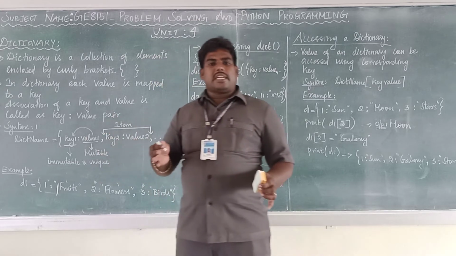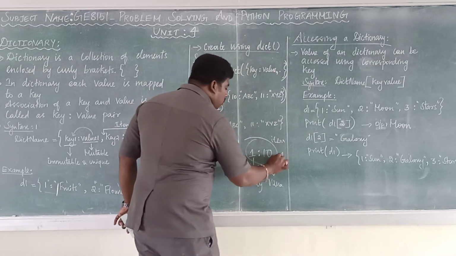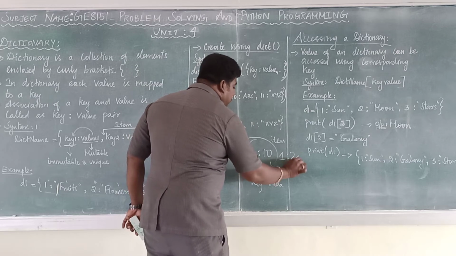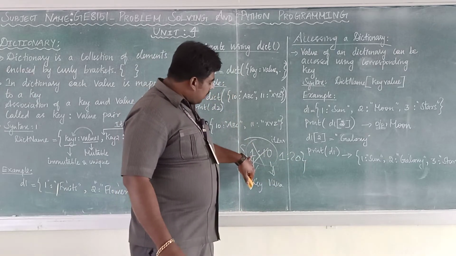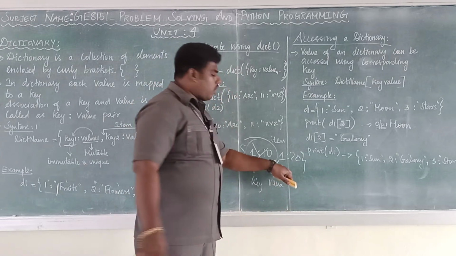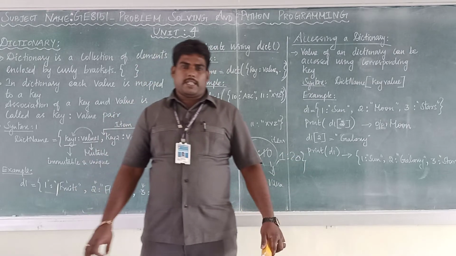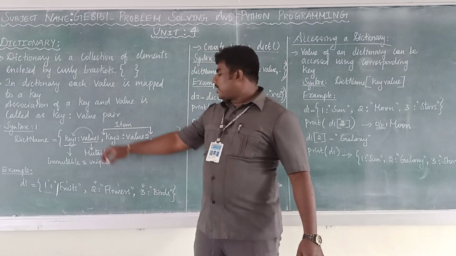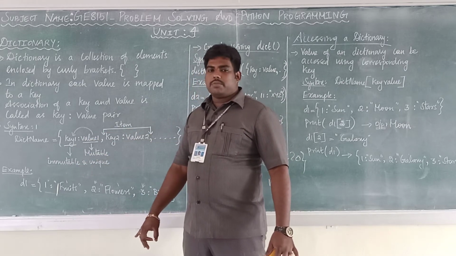If any replication is there, for example, again 1:20, then the earlier one will be skipped. Here the key is 1 and here also 1. So the new key will be taken and the old key will be rejected. So always the keys must be unique and immutable, and the values must be mutable.